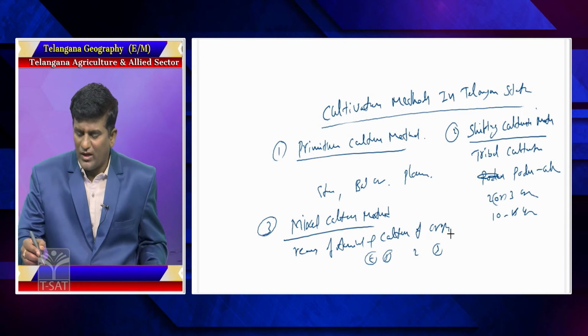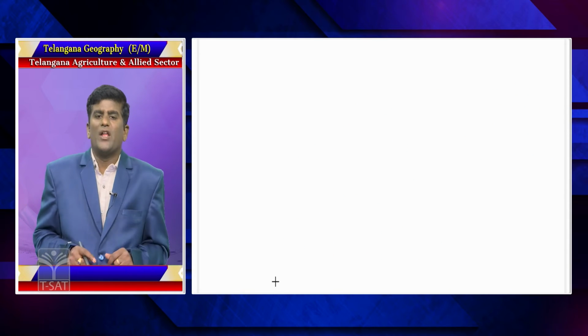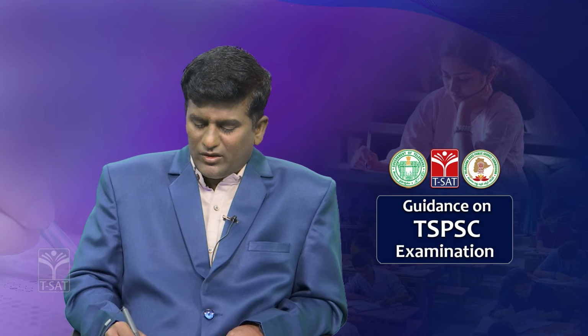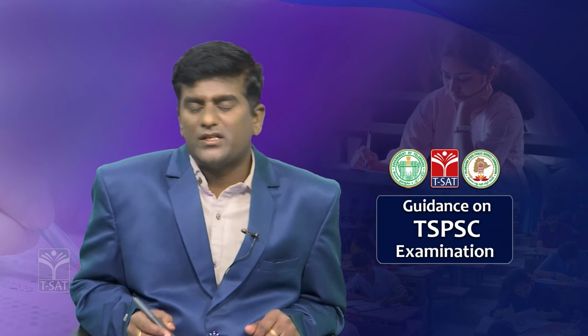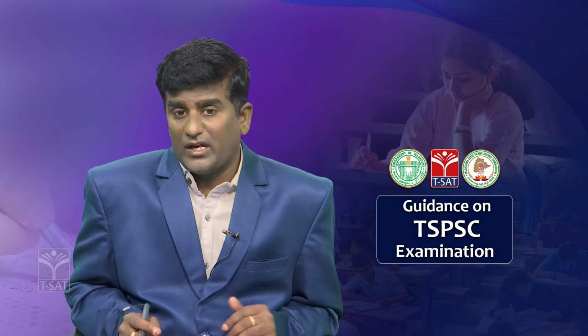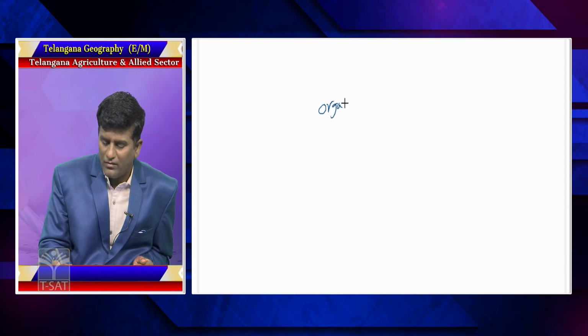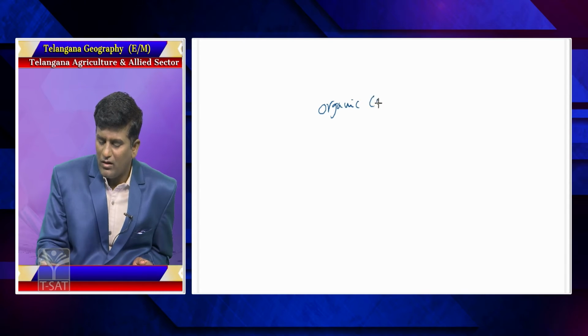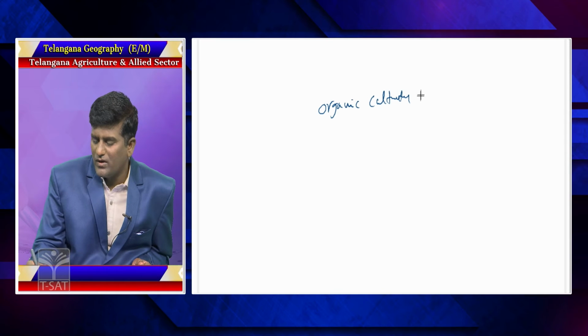Another method is also applied: organic farming. It is one of the methods, new recently, and also one of the oldest, applied from the past to right now. It is called the organic cultivation method.